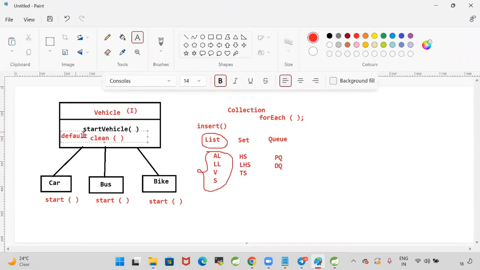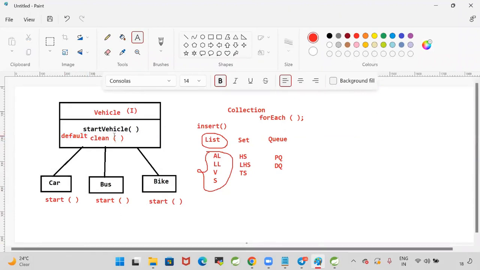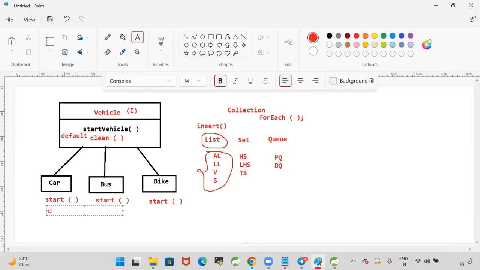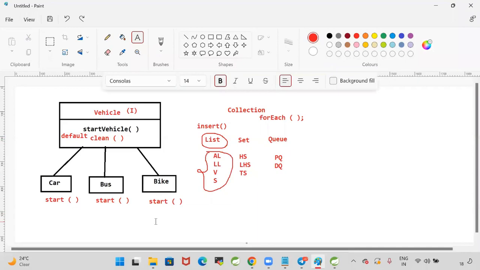So what is the advantage of going for this default method? When you go for the default method, whatever the logic available in the default method, you can execute as it is as a parent class method. If you don't like that implementation, you can override that clean method in your class also. So default methods can be overridden, whereas static methods cannot be overridden.